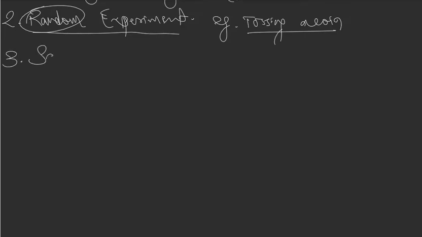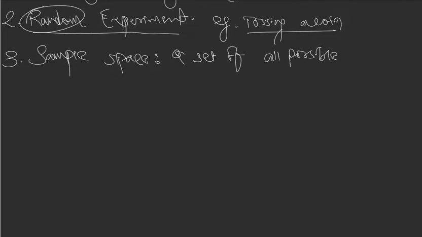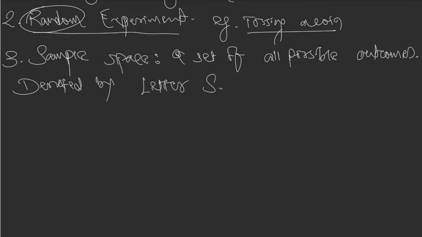Third, an important term related with probability is sample space. And sample space is nothing but a set of all possible outcomes, right? And it is denoted by the letter S. Sample space is denoted by letter S.